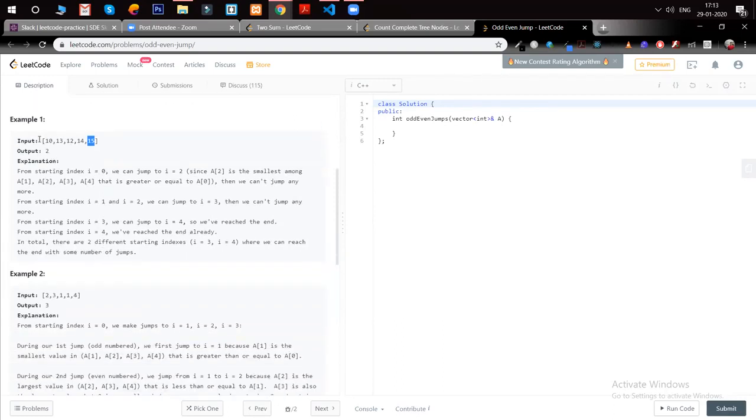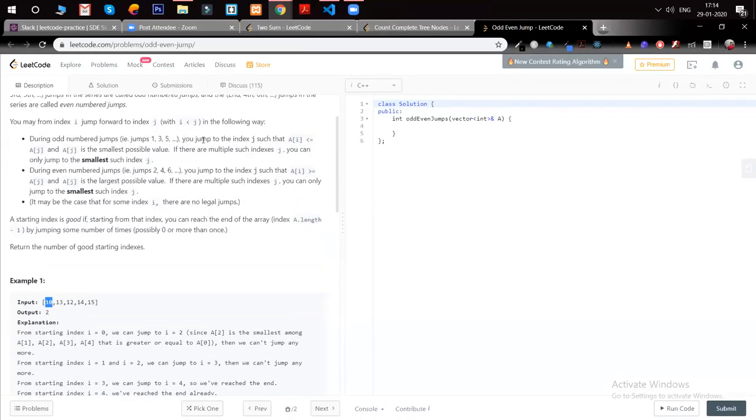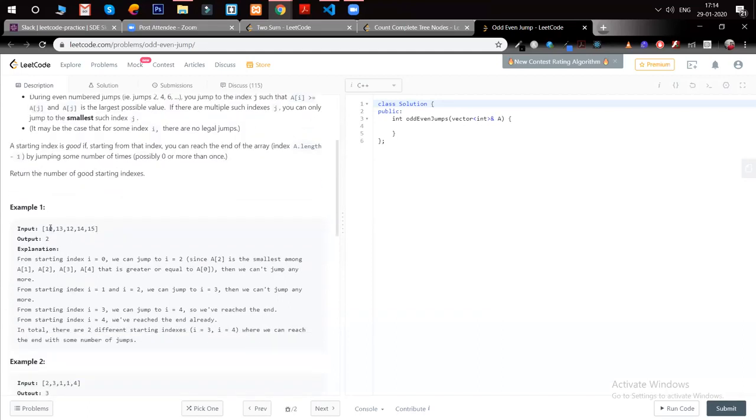Yeah, so let's try with this example only. Let's say we are at starting index 10, so our index i is equal to 0, right? The first jump will obviously be an odd jump, the number one jump is an odd jump. The odd jump has a condition: you can jump to index j if A[i] is less than A[j]. So A[j] should be greater, like the numbers which are greater than 10: 13, 12, 14, 15. All the rest of the numbers are greater than 10.